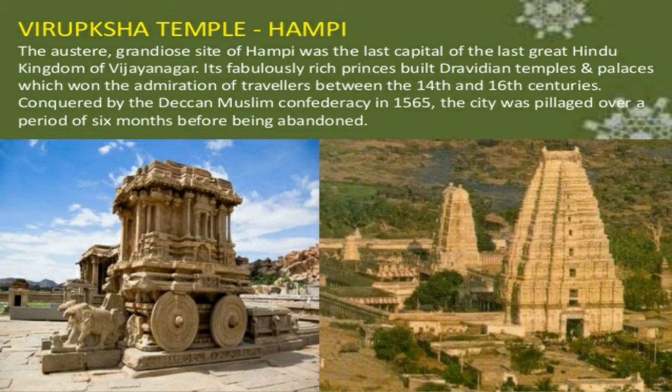So, Hampi Temple is very famous, with fabulously rich princes building Dravidian temples in the great Hindu kingdom of Vijayanagar. This is a very beautiful temple, and it represents Indian culture and Indian art.